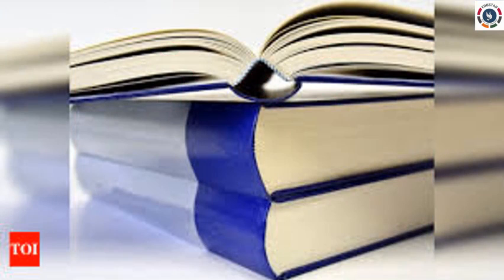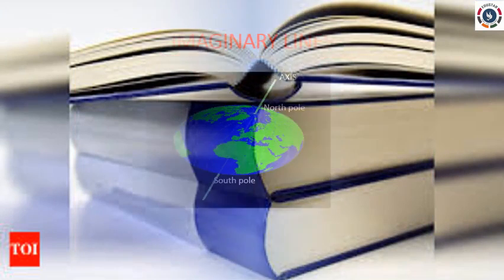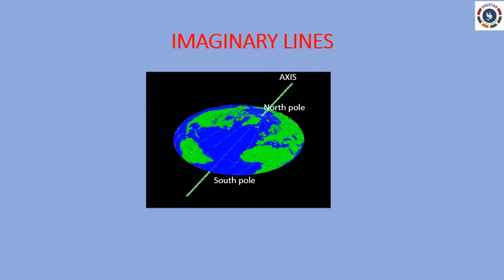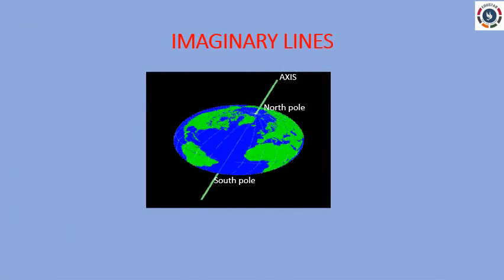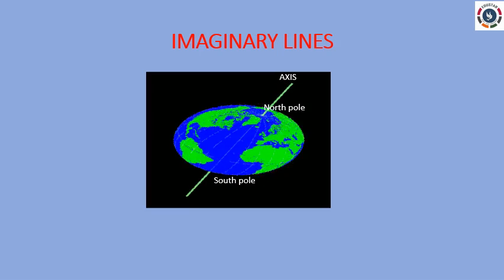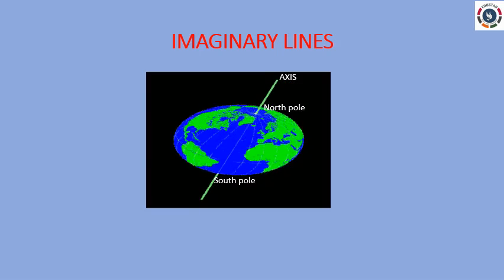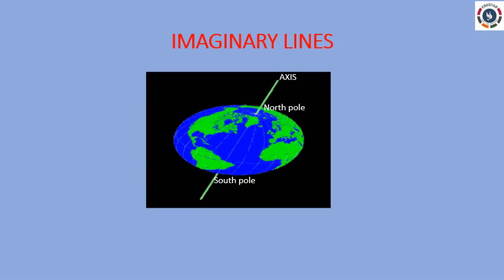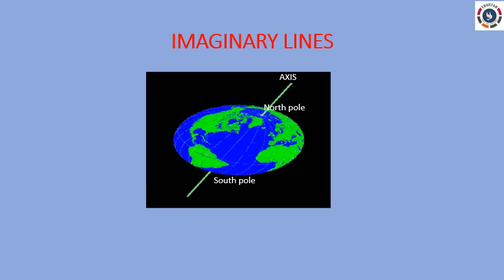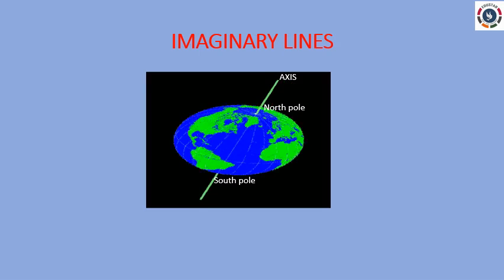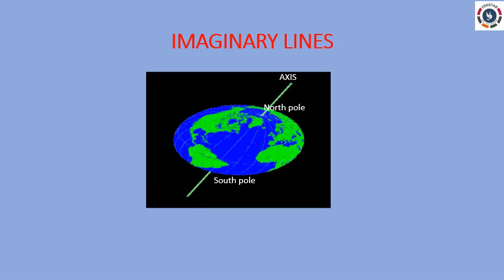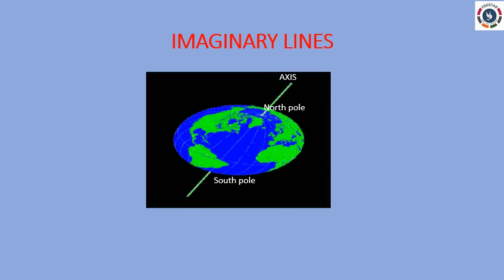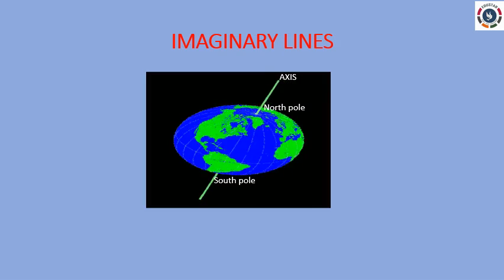Now let's start our revision. Imaginary lines. The imaginary line on which the earth rotates is called its axis. The axis meets the surface of the earth at 2 points called the North Pole and the South Pole. North Pole is the northernmost point on the earth. The South Pole is the southernmost point on the earth. Clear, students? Okay.